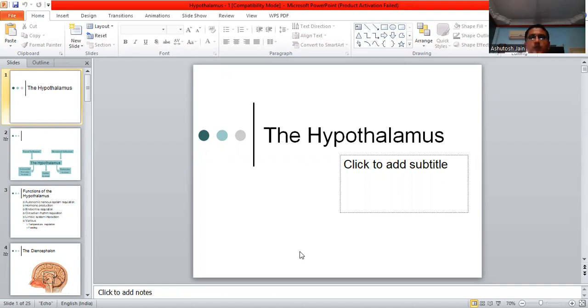It secretes many releasing hormones due to which particular hormones are released from the particular and specific gland. For example, the hypothalamus secretes the growth hormone releasing hormone, due to which the anterior pituitary or the adenohypophysis secretes the growth hormone. Okay, so now moving on forward. I hope everything is clear up till now.